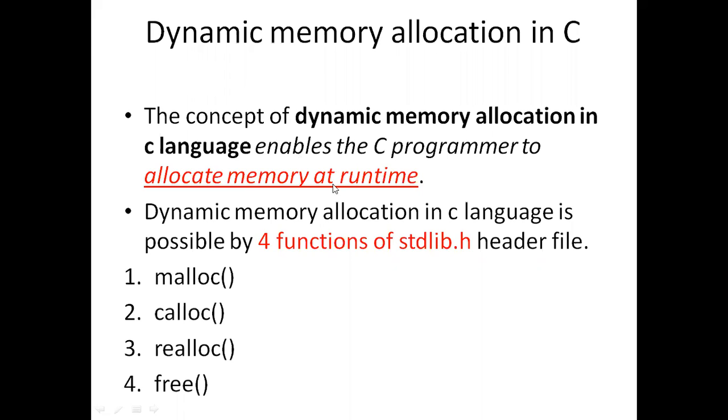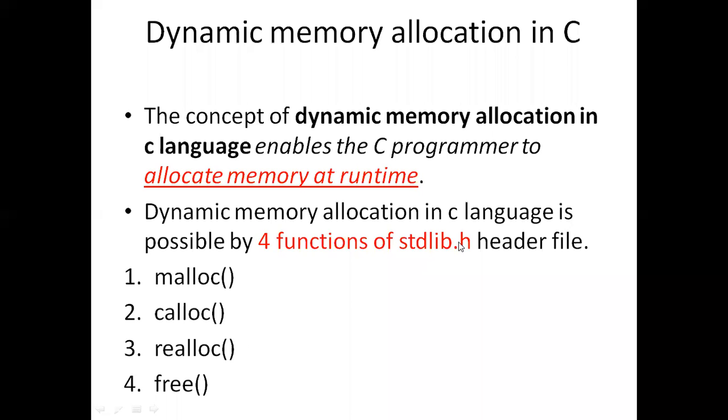For that, the header file we need to include in our program is standard library.h, that is stdlib.h.